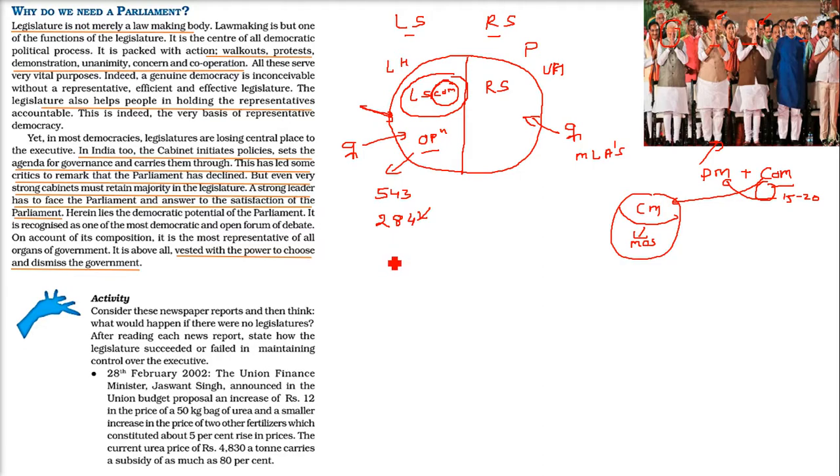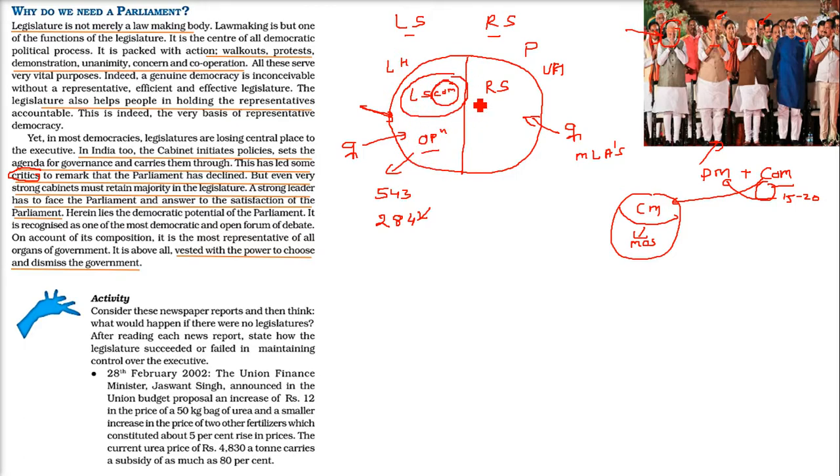And this has led to some criticism also, that when this Council of Ministers and Prime Minister are the only ones responsible and do everything, what is the use of all these Lok Sabha and Rajya Sabha members? So there is always criticism. But even very strong cabinets, these people who are considered the strongest among us, still have to come to the Lok Sabha and Rajya Sabha, and if they want to pass any bill and make it a law, then a strong leader like him also has to face the Parliament.